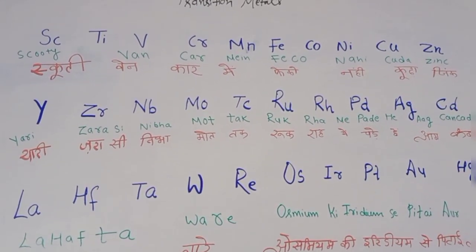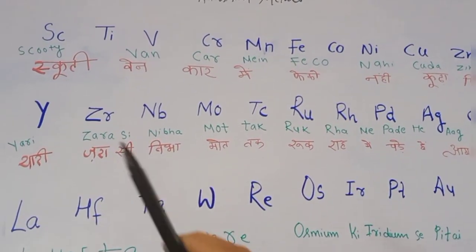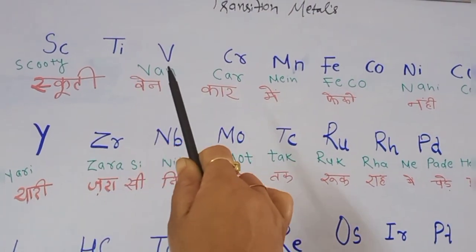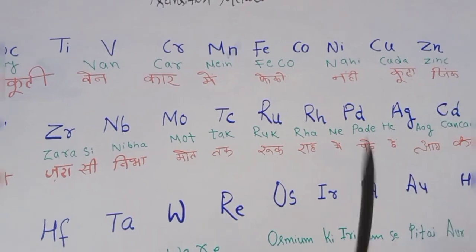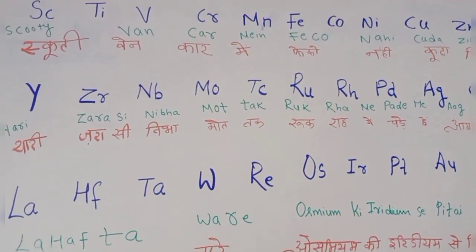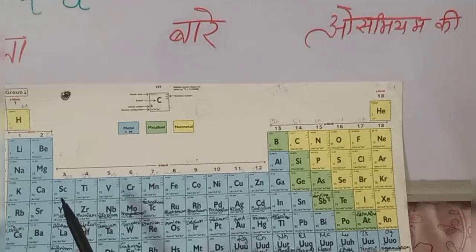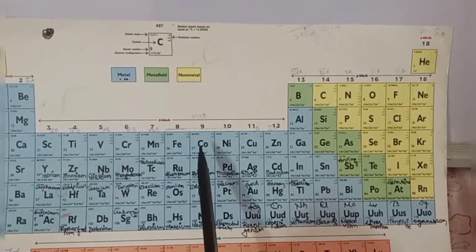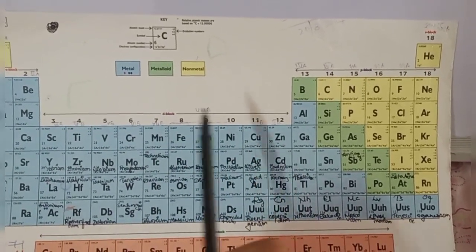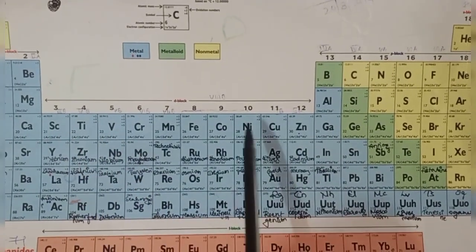So just what is the code of this series? You can see scooty, वैन, कार में फेंको नहीं कूड़ा, जिंक. So just we know that our transition metals have starts from scandium, titanium, vanadium, chromium, manganese, iron, cobalt, nickel, copper and zinc. Atomic number 21 to 30.